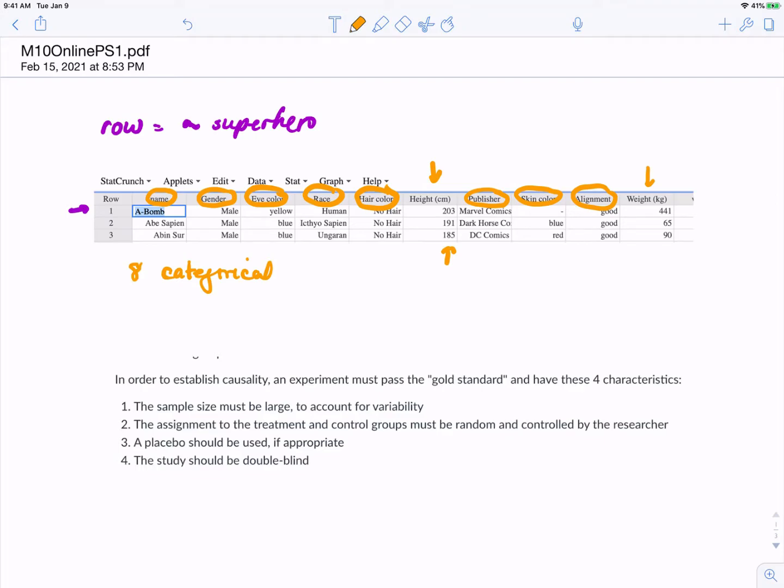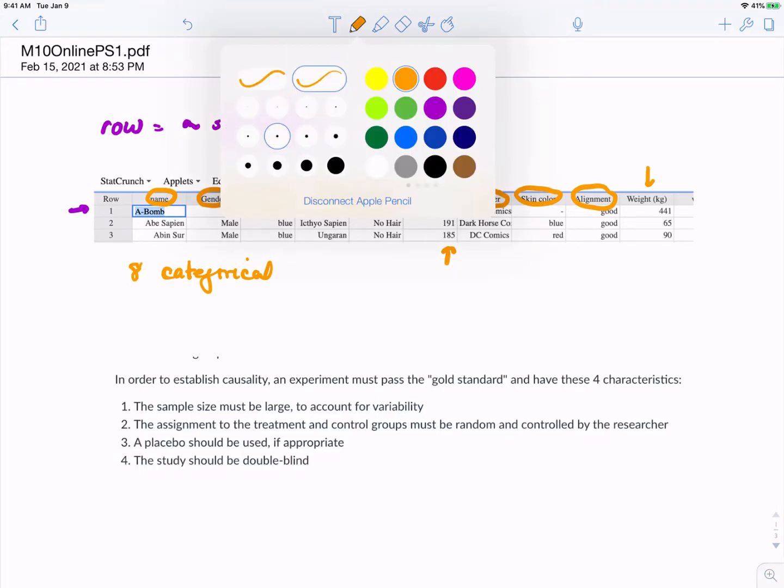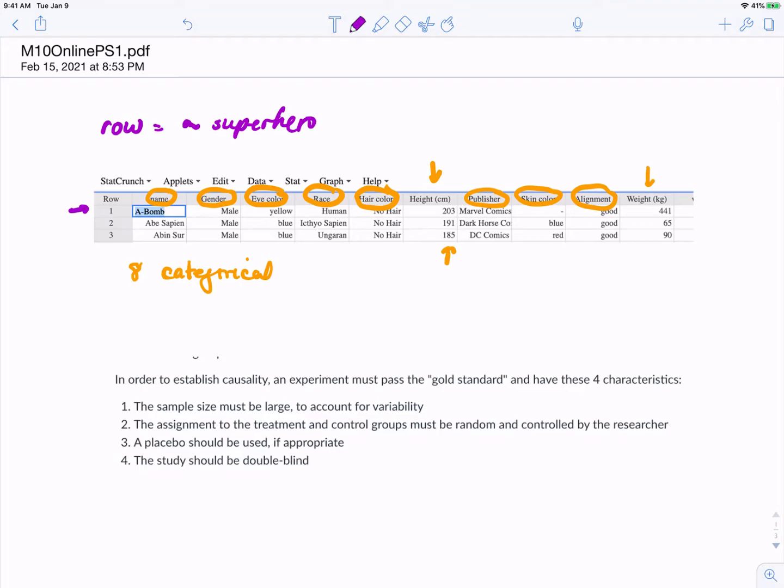All right. The next question asked you to read about a study. There was a link to a study in the BBC about ear tickling. The headline was something like, can ear tickling thwart aging? And the question asked you which features, if any, of the gold standard were present in the experiment.